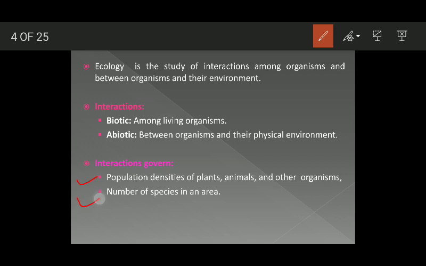Second, the number of species in an area. That means the species richness of an area. How many different types of plants, animals, microbes will be present in an area? It is dependent upon the types of interactions organisms show among themselves as well as with their environment.